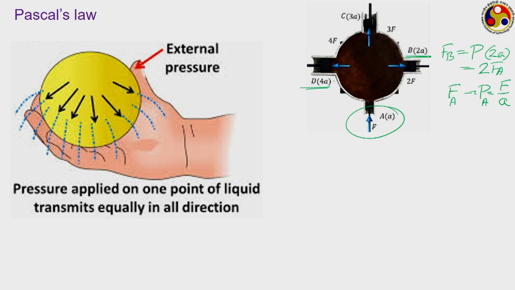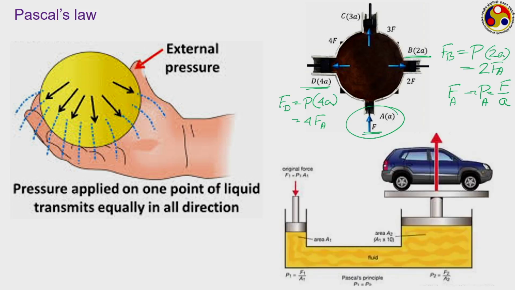Similarly at D, here the area is 4 times, so the force which is acting at D is again the pressure into the area of D, which is 4 of A, and that is 4 times the force which is acting at point A, which is this particular one.